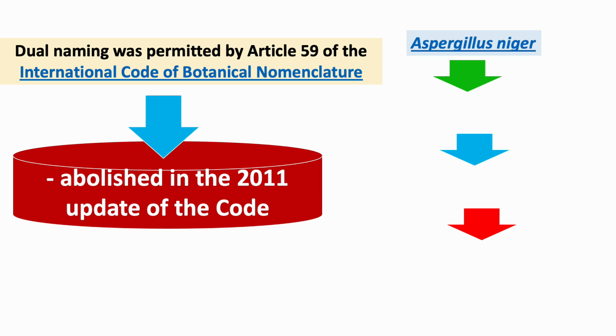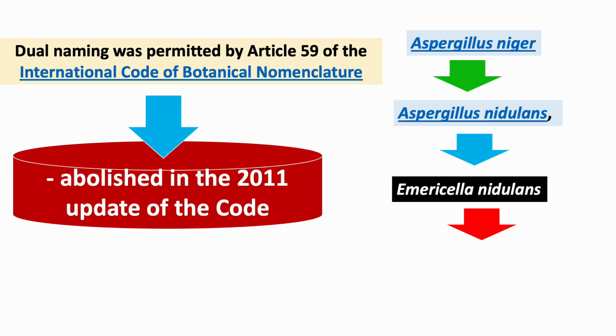Under the former system, a name of an asexually reproducing fungus was considered a form taxon. For example, the ubiquitous and industrially very important mold Aspergillus niger has no known sexual cycle. Thus, Aspergillus niger is considered a form taxon. In contrast, isolates of its close relative Aspergillus nidulans revealed it to be in the anamorphic stage of the teleomorph,